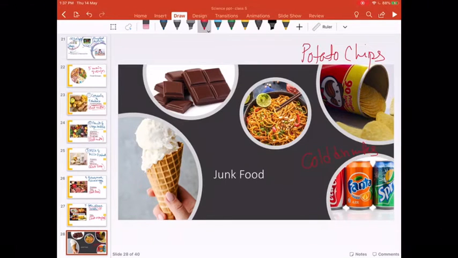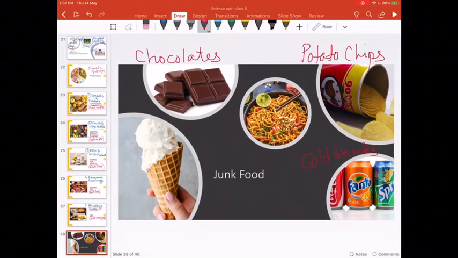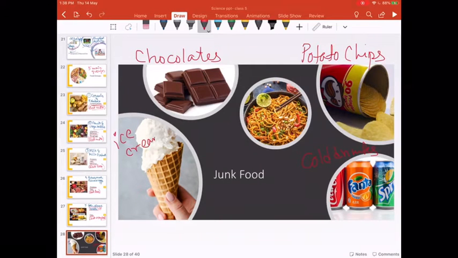And then we have got chocolates. I just can't pronounce it because my mouth is filled with water. And delicious ice creams. Mama, please give me one scoop. And then yummy noodles.